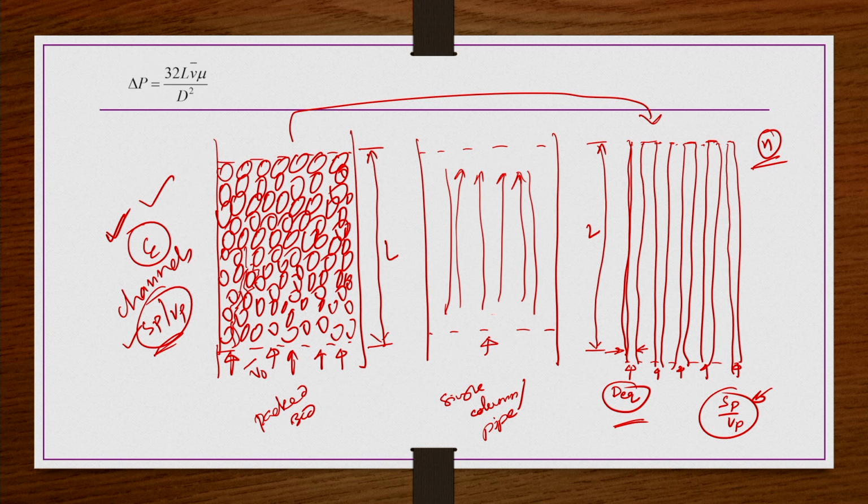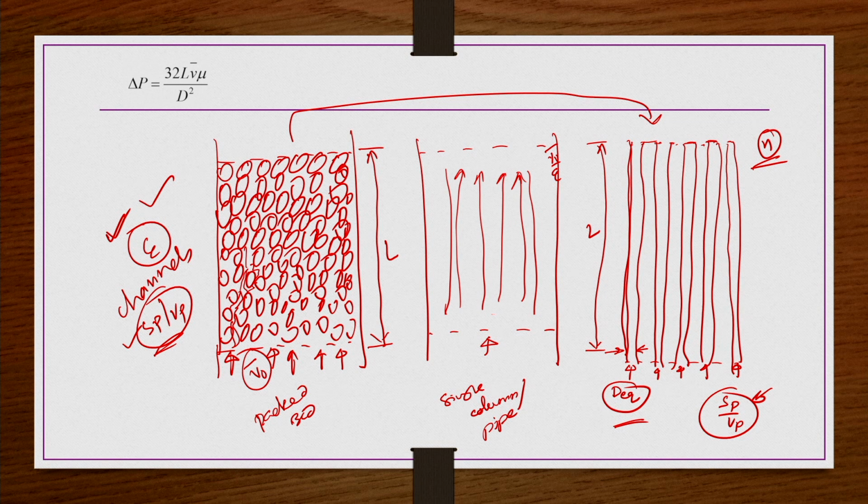But here this v should not be v naught bar, because v naught bar is the superficial velocity. The true velocity in the packed bed, the average velocity of the fluid element when it is passing from inlet to outlet, that average velocity V average should be taken here, right. But we understand this V average is nothing but V naught bar by epsilon here. So those things we substitute here and then simplify this equation.